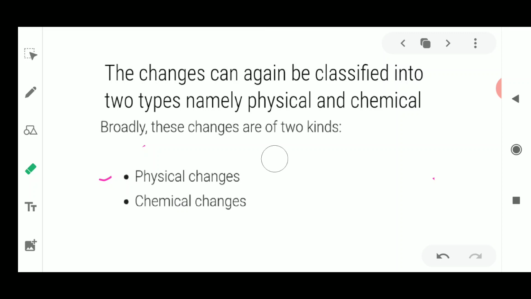We have just started these two types of changes which we have to study in this chapter, mainly physical and chemical changes. I gave you several examples, but I have not yet categorized them as physical and chemical. Tomorrow in the next topic I will discuss these two in detail.